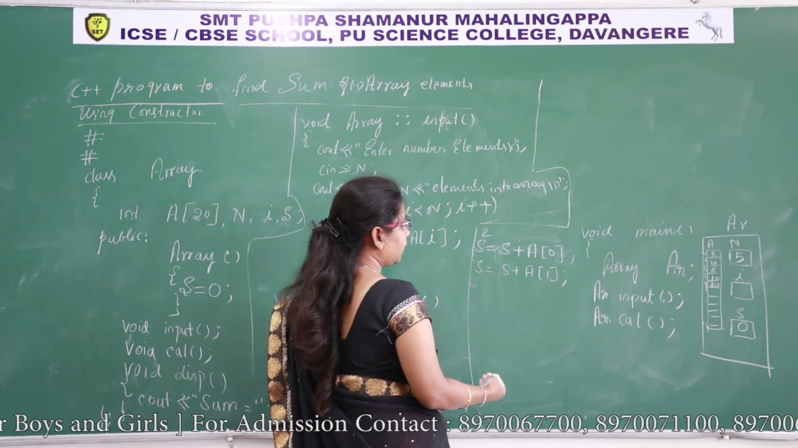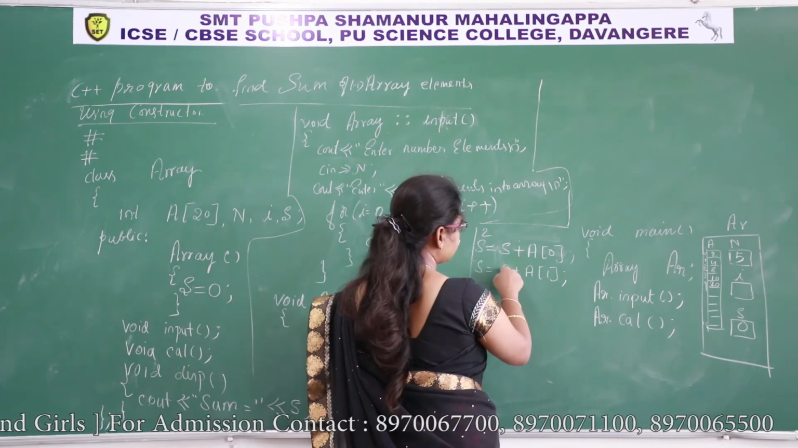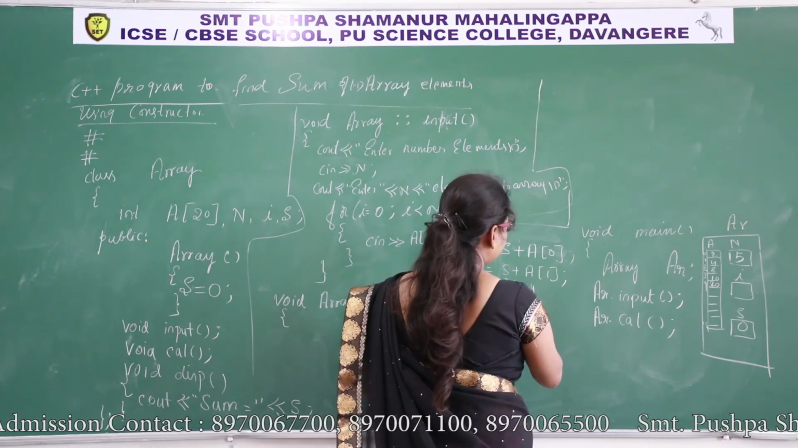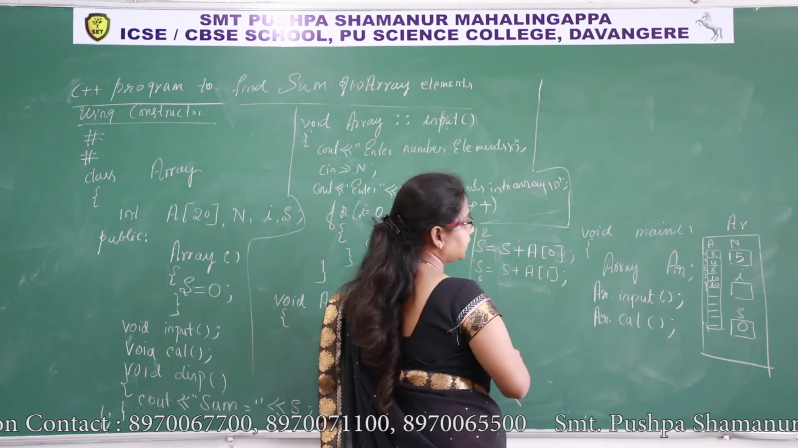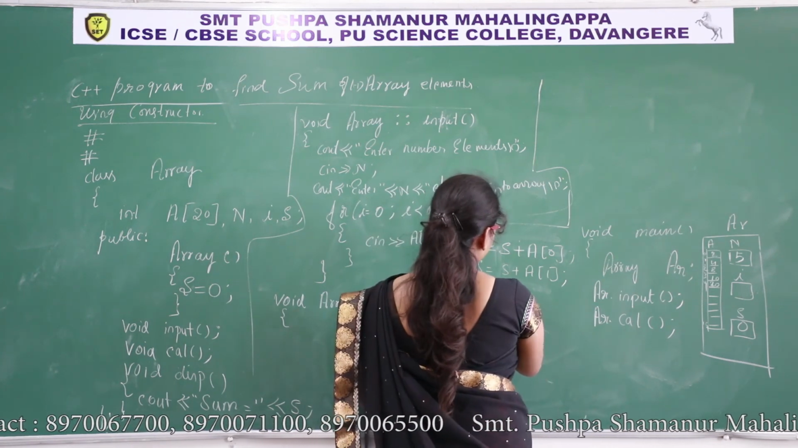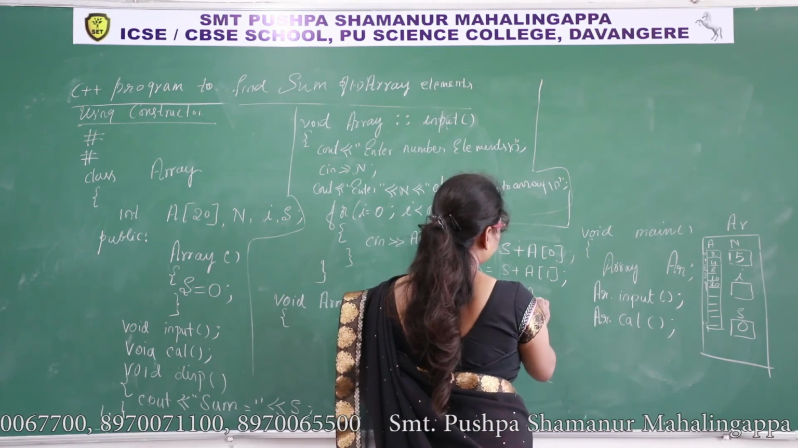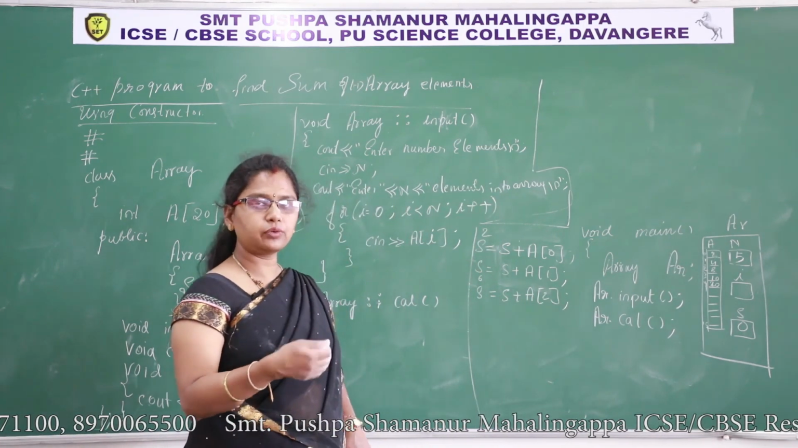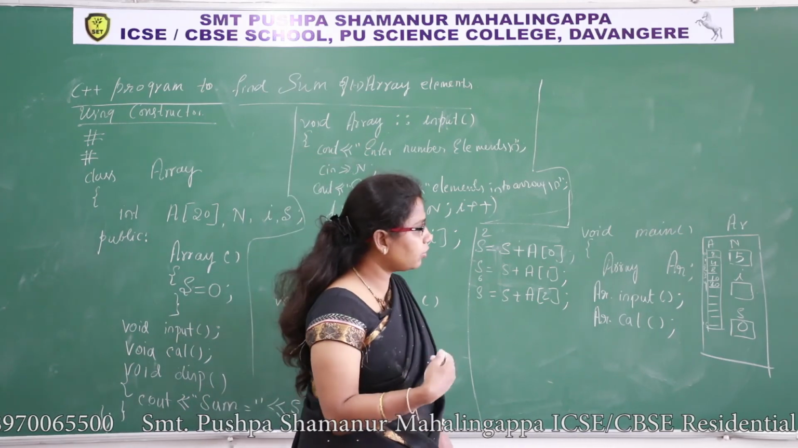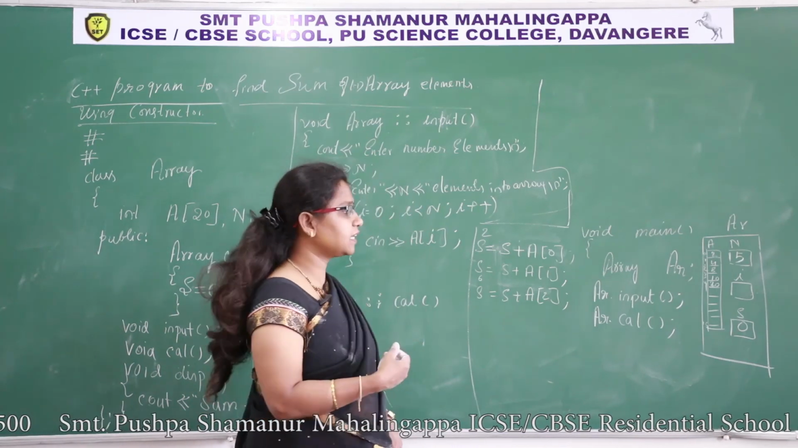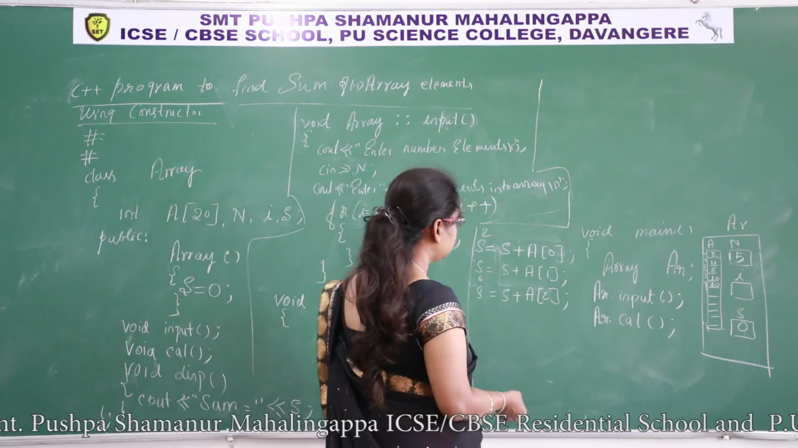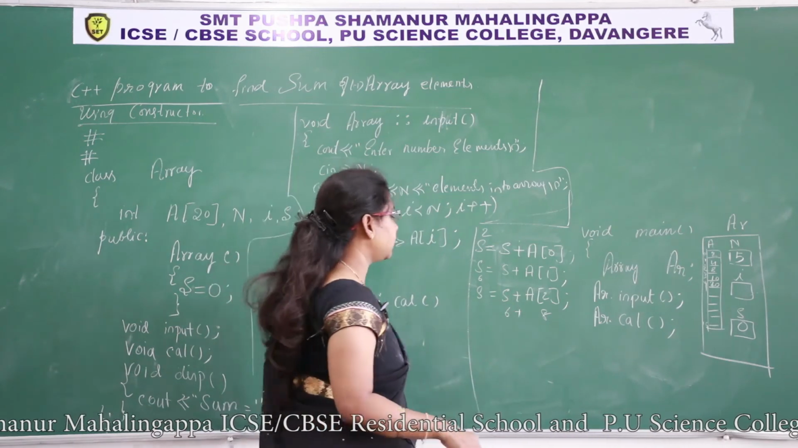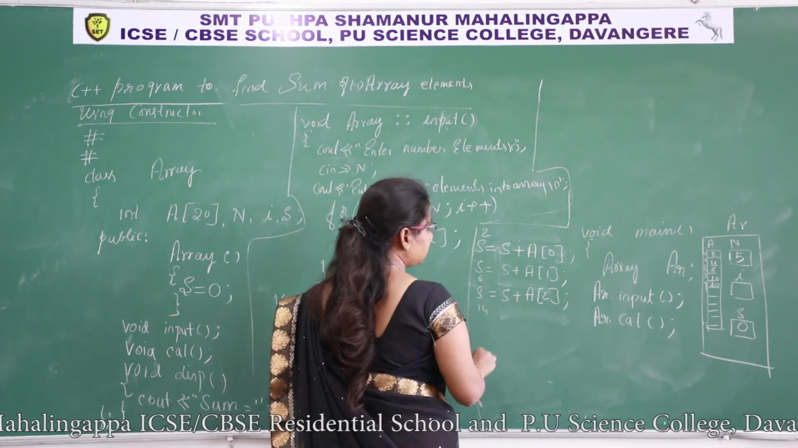So next time I have to get the value of s. s is 2 now. 2 plus A of 1. What is there in A of 1? 4. 2 plus 4, 6. 6 will be stored in s. Next, s is equal to s plus A of 2. I have already taken A of 0 value and A of 1 value. Now I move to A of 2. What is there in A of 2? 8 is there. Previous value of s is 6. 6 plus 8, 14. Now 14 is stored in s.